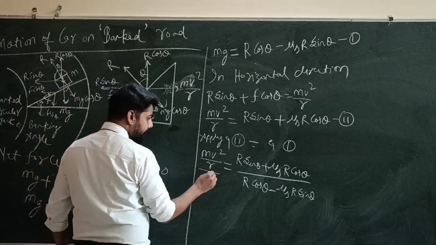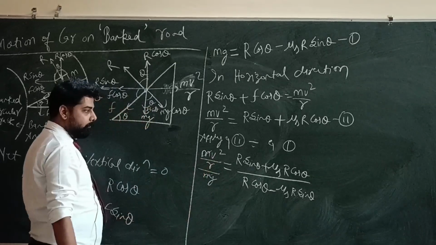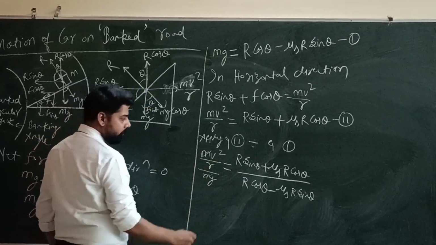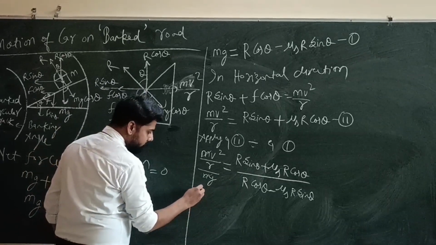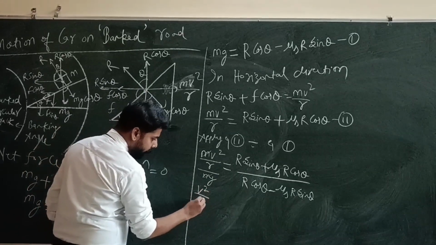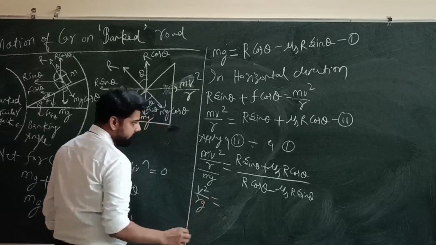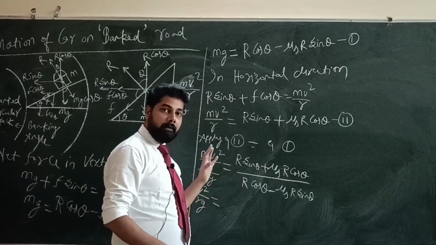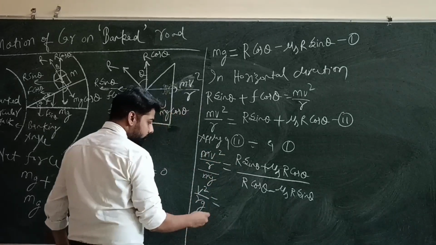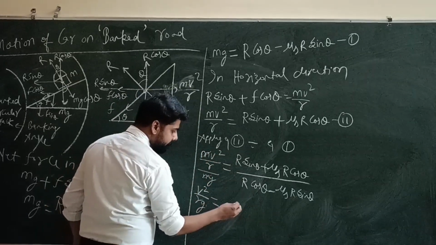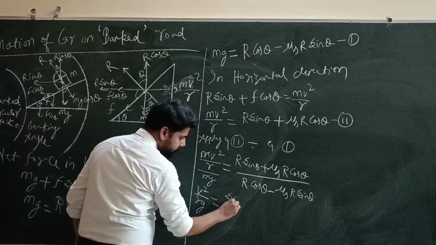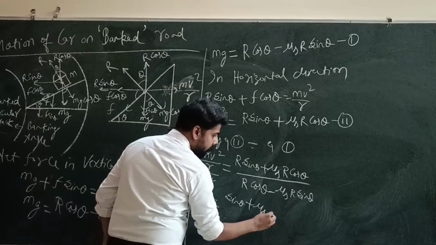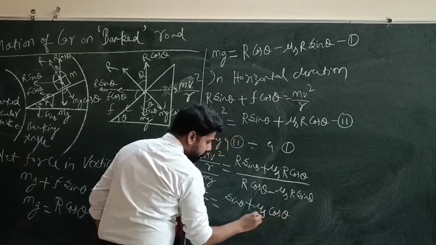We can cut m from both sides, from the numerator and denominator. So v square upon rg equals, and if we take common r from numerator and denominator, then it will be cut. Okay, so we can write it as sin theta plus mu s cos theta upon